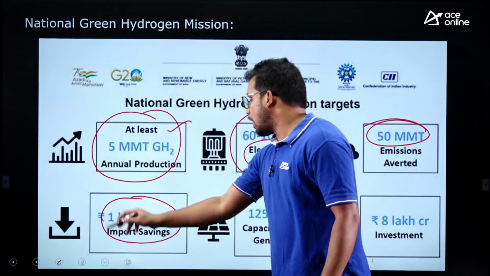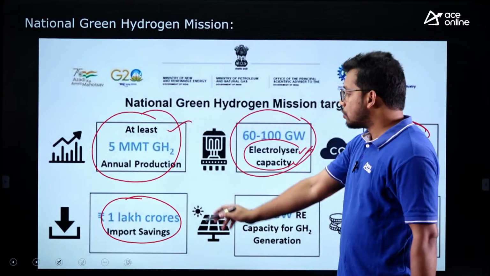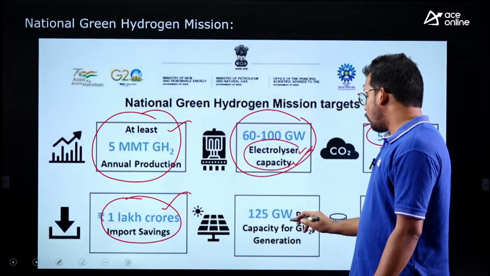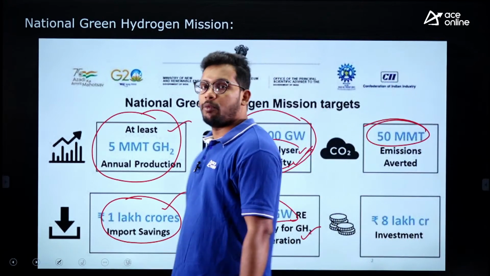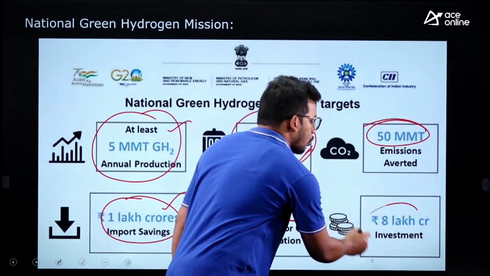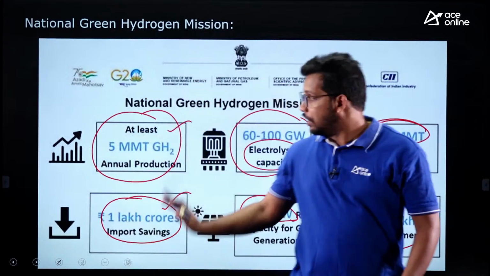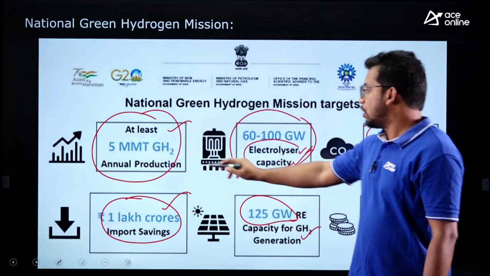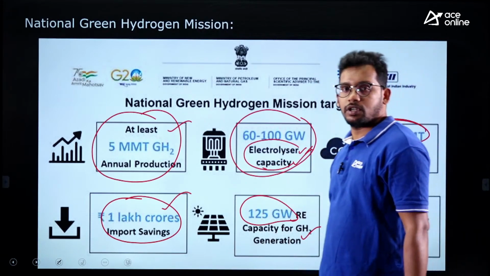Then 1 lakh crore imports. We are dependent on a lot of fossil fuels and coal, so if we are able to generate green hydrogen, 1 lakh crore imports will be saved. 125 gigawatts of green hydrogen generation will be promoted. Finally, 8 lakh crore investments will be encouraged. So these are the features of the green hydrogen mission. These numbers are all very, very important. Don't get confused in the exam, right? So remember these numbers about the objectives of the green hydrogen mission.